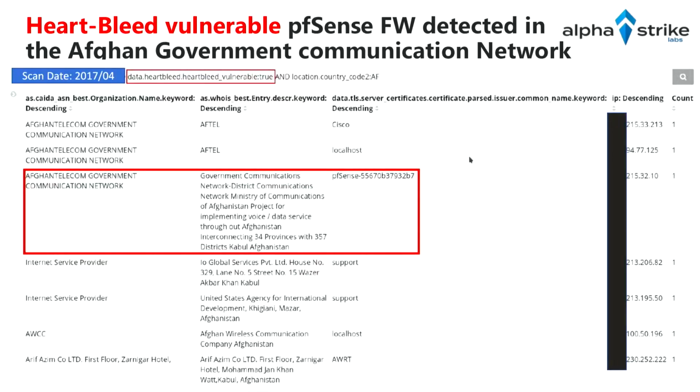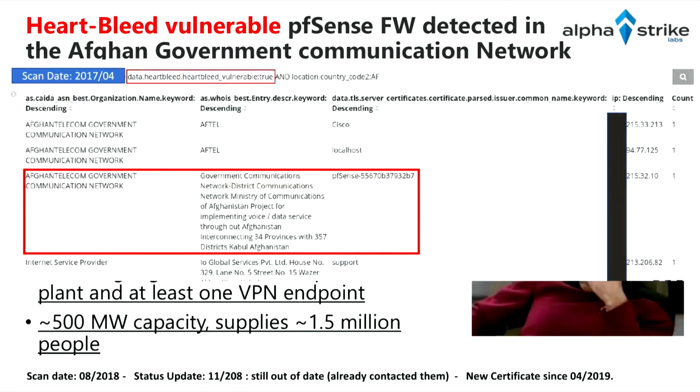And now you're looking, who is the issuer of the certificate? You can see it's a pfSense firewall. So if you're doing this kind of analysis and putting data together with other data, you are very fast in finding very interesting results. And I'm sure that the CIA has been doing this for some years, right?